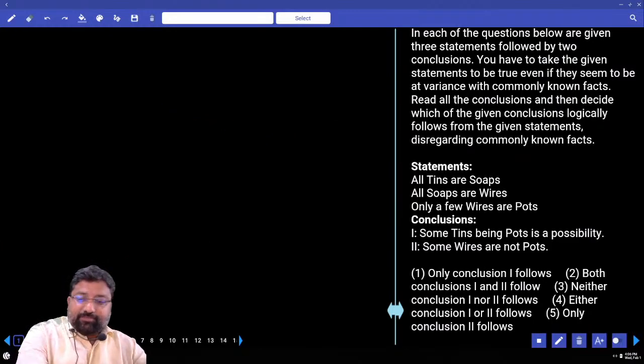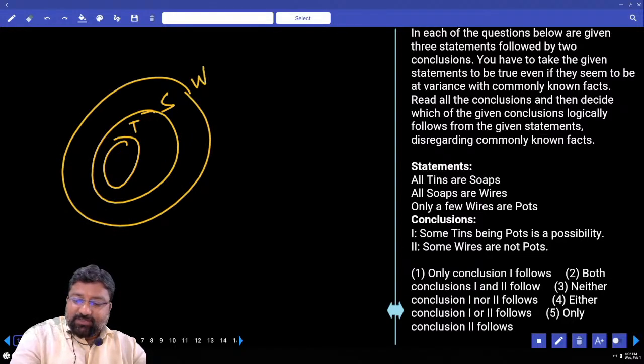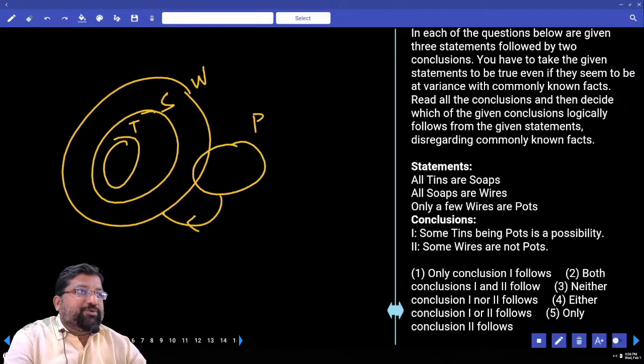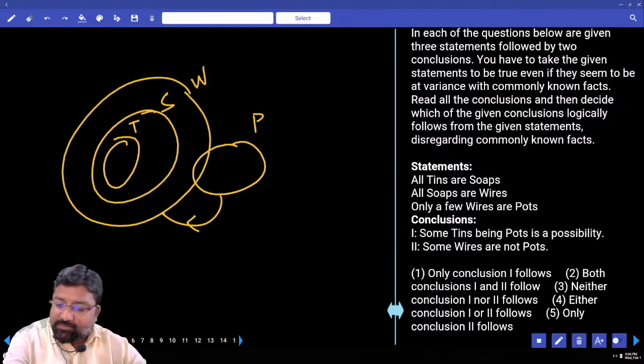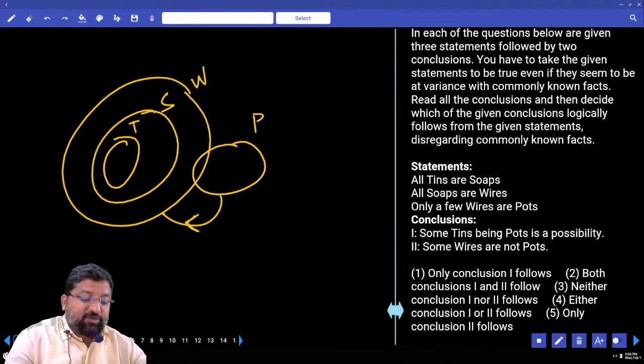Second, come on: all tins are soaps, all soaps are wires, only a few wires are pots. Arrow mark from B to A. Only a few wires are pots. First conclusion: some tins being pots is a possibility. Can pot go and touch tin? Yes. That is why I have put this arrow mark. It is a very clear indication that pot can go inside wires. So is it a possibility?